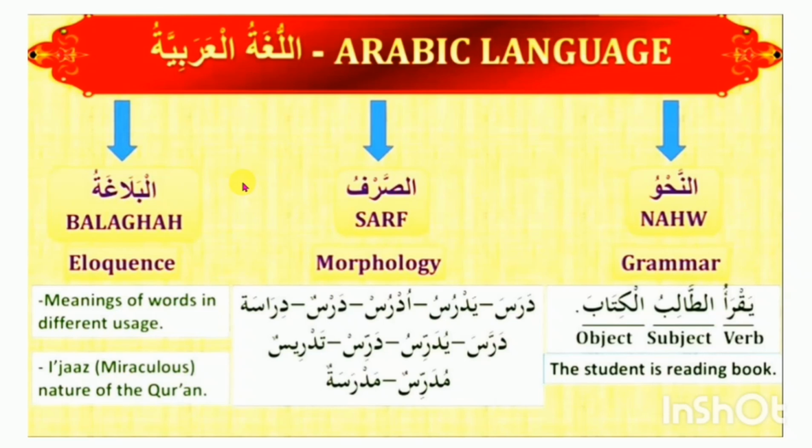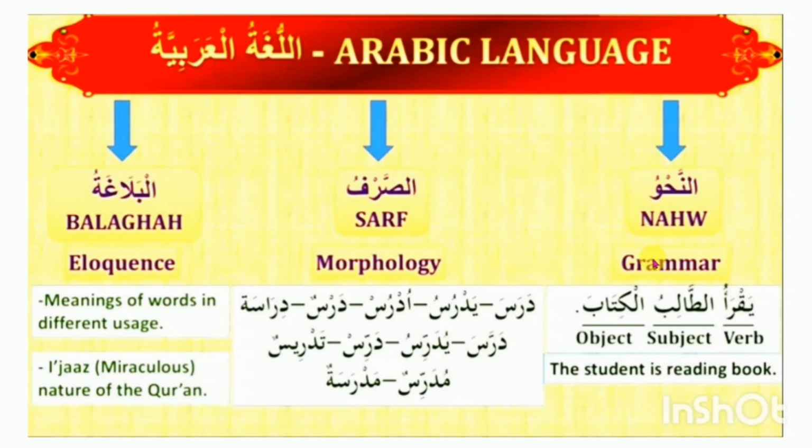In Arabic language, there are three fundamental bases. First is an-nahu. An-nahu means grammar. Second is as-sarf. As-sarf means morphology. And third is al-balagha. Al-balagha means eloquence. Please pay attention to the first topic, an-nahu.